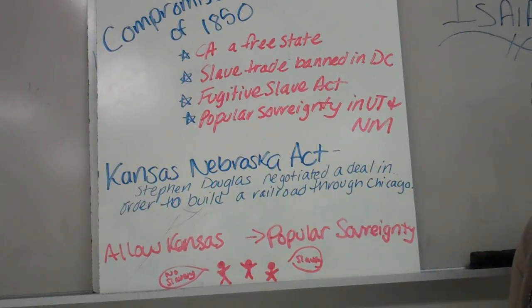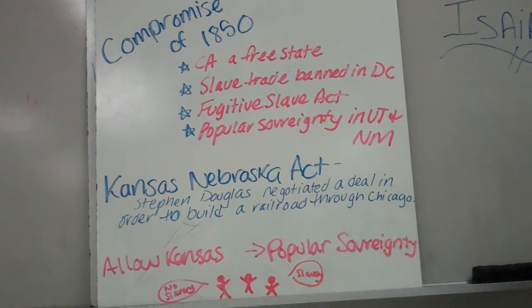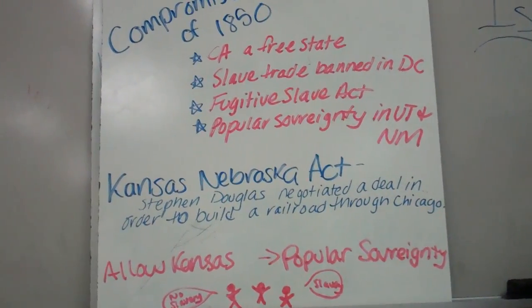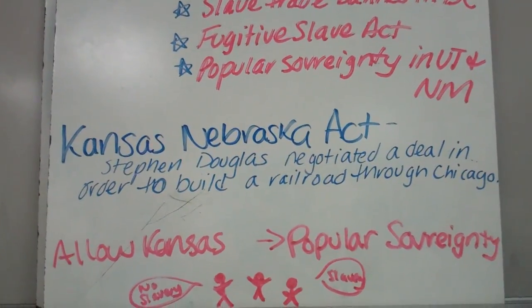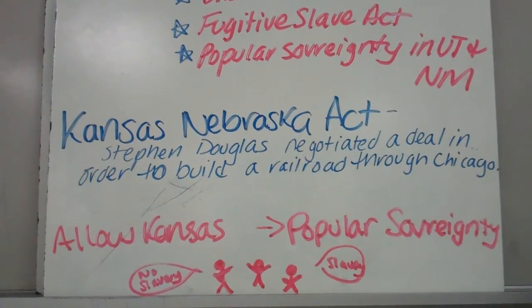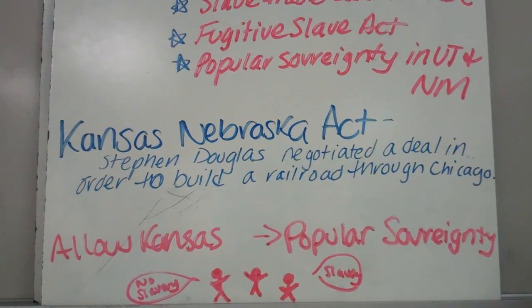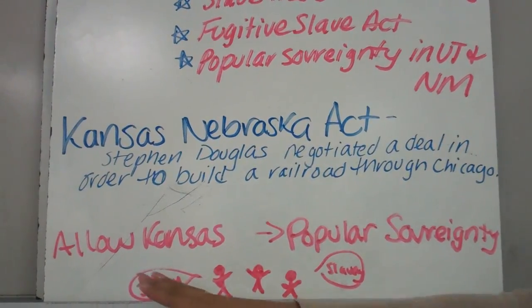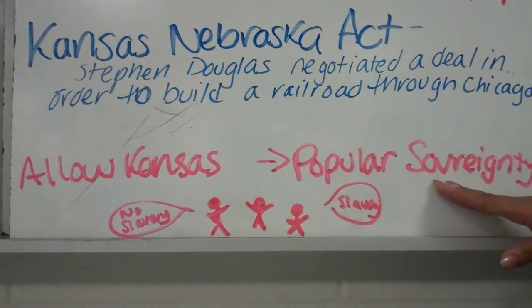In 1854, the Kansas-Nebraska Act is passed. Stephen Douglas, who is a senator from Illinois, wants to negotiate a deal in which the Northerners would be able to construct a railroad that would go through Chicago. And in return for that railroad, they would allow Kansas to have popular sovereignty.